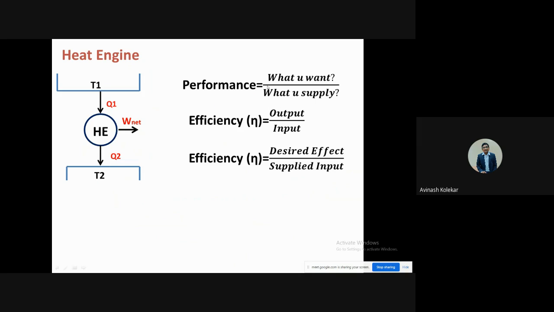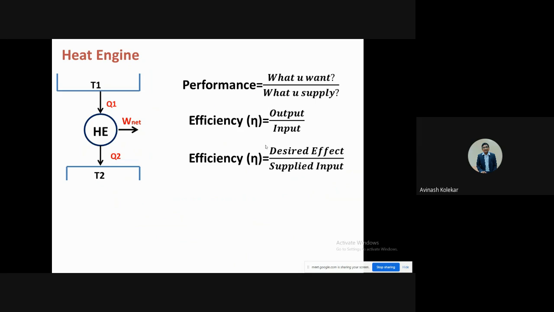But if you want a universal definition of performance, one that applies to a refrigerator or heat pump also, you can remember it another way: what you want upon what you supply. That is, from this device, what you want is one thing, and for getting that, what you supply from your pocket.